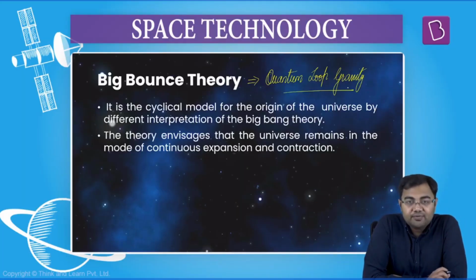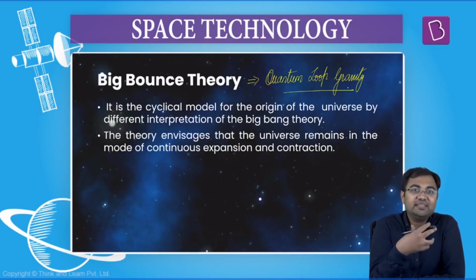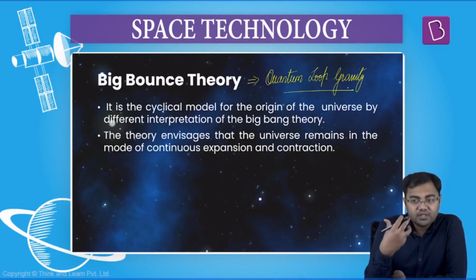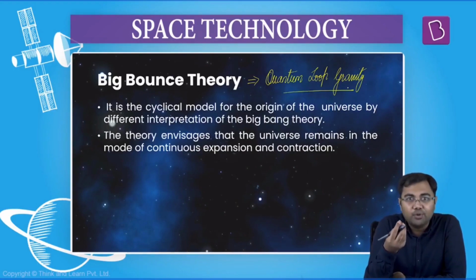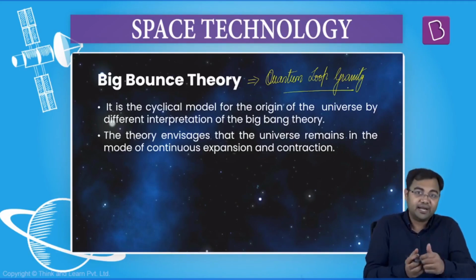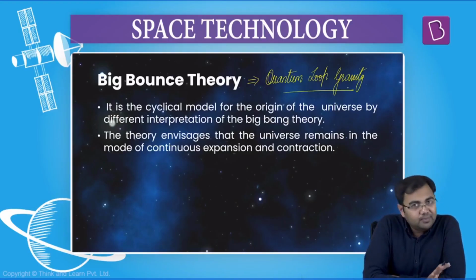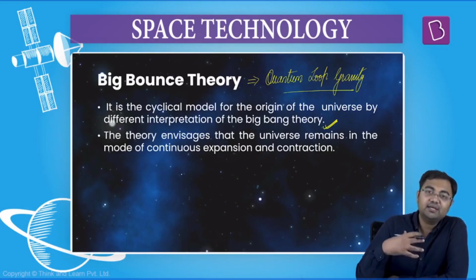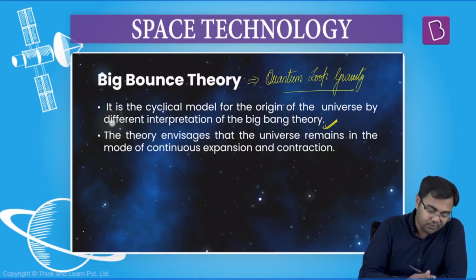Now, we don't need to go into the details of the meaning of quantum loop gravity, but just understand this: generally when we are talking about gravitation, the force of gravitation does not work at a very small scale. For example, you talk about gravitation between the earth and the moon, or between you and the earth, correct? But we don't talk about the gravitational force between two atoms or two molecules. But if the quantum loop gravity theory is proven to be right, then gravitation could work at that level as well. So that's a completely different story, and we don't need to go into the details. Just remember that this is a model that also says the universe will keep on expanding and contracting from time to time.